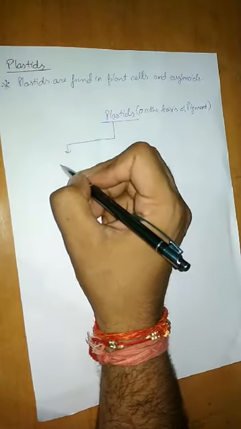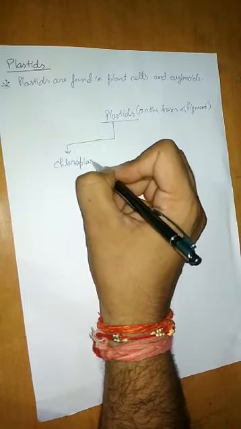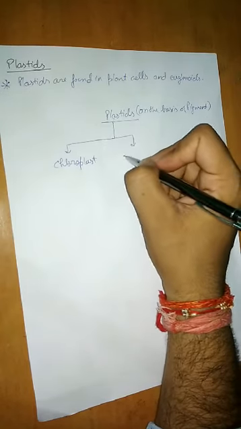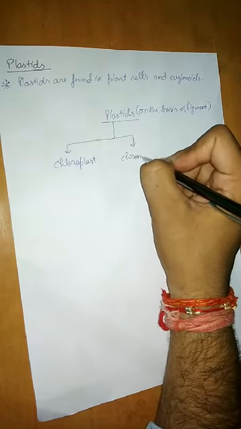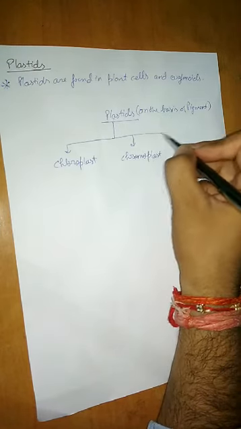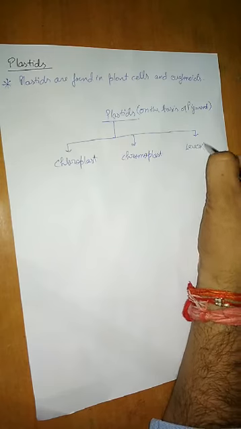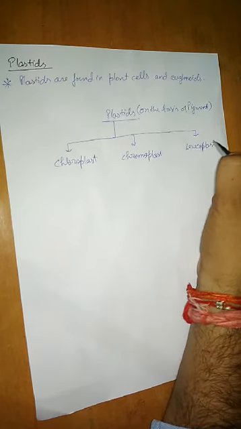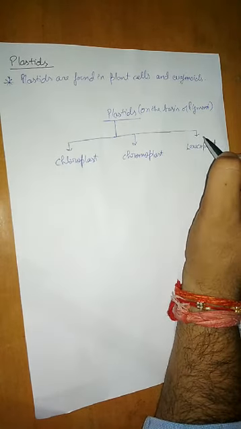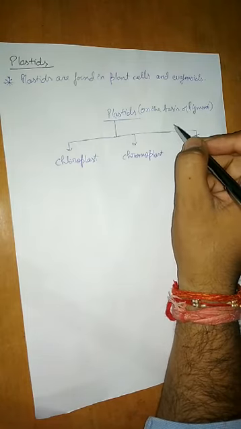First one is chloroplast. Second one is chromoplast. And third one is leucoplast. Okay, so these three are the types of plastids on the basis of pigment.